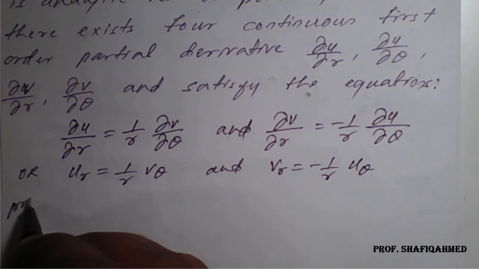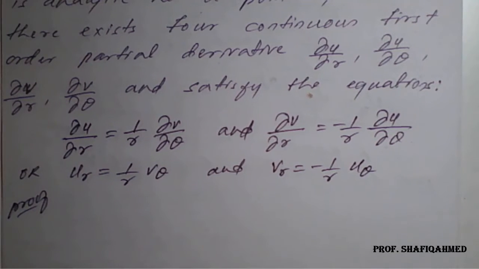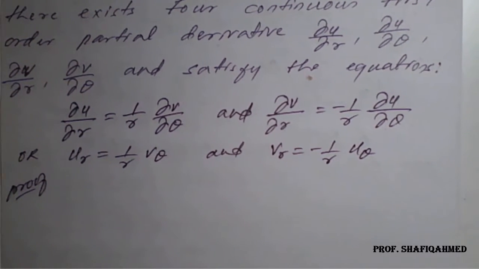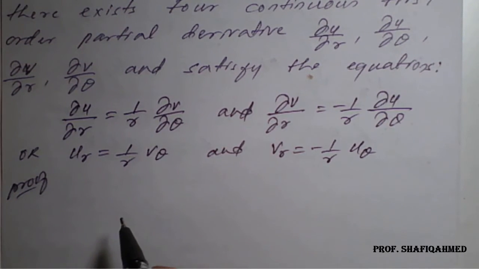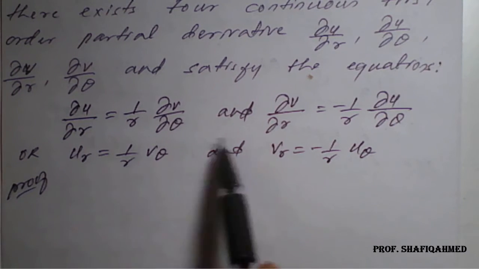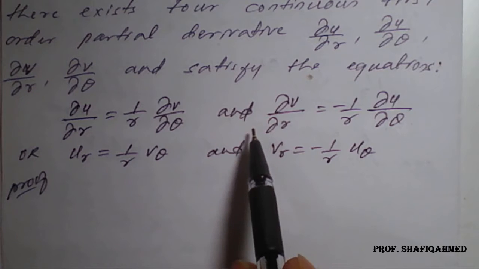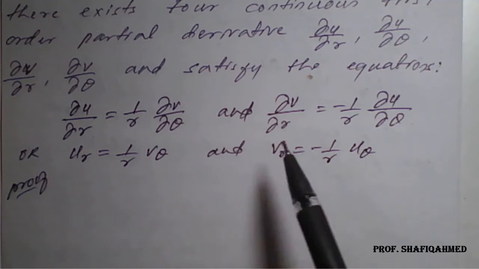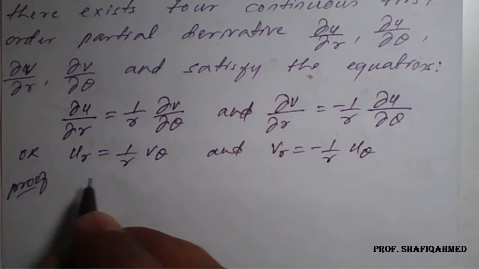So proof: what result we have written here. These are known as the Cauchy-Riemann equations in terms of polar form, and we'll go for the proof.